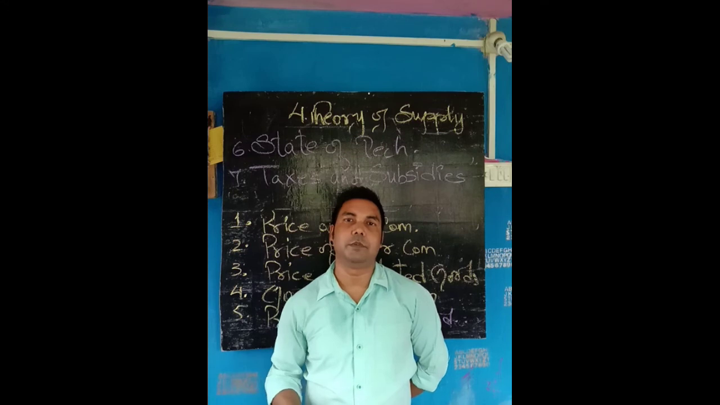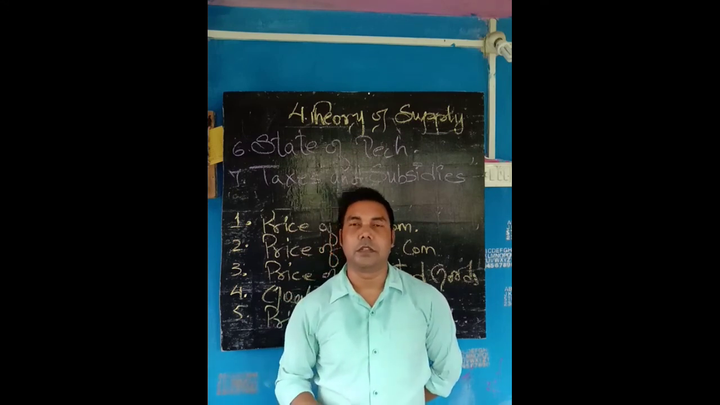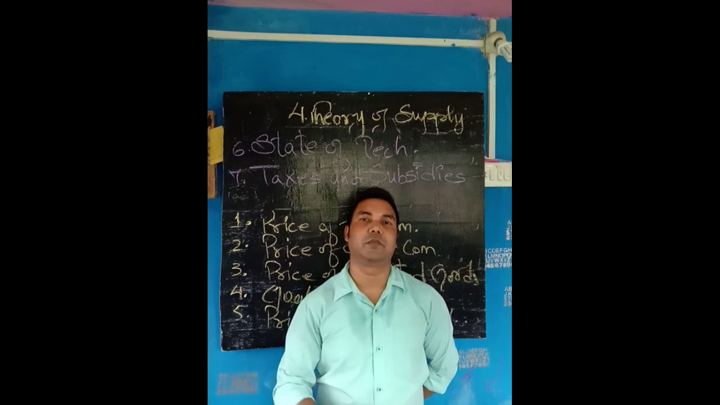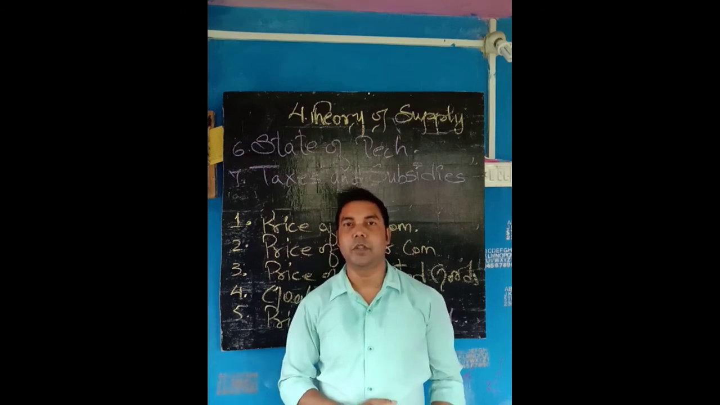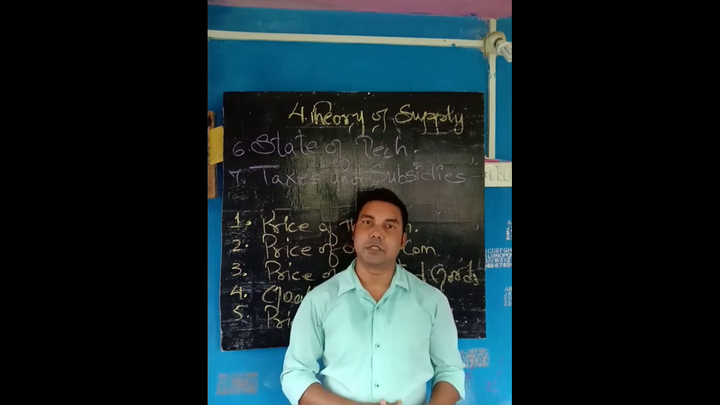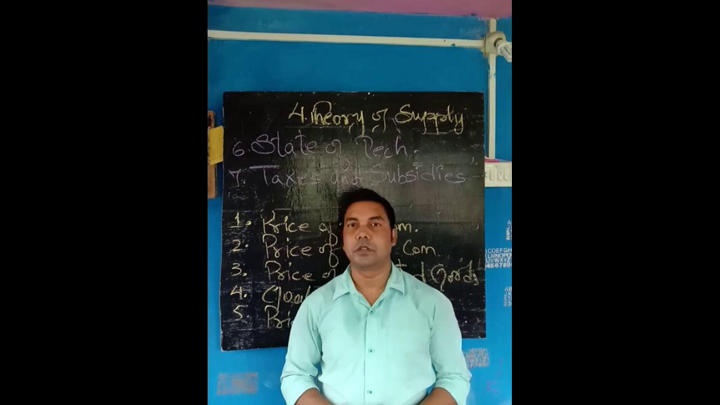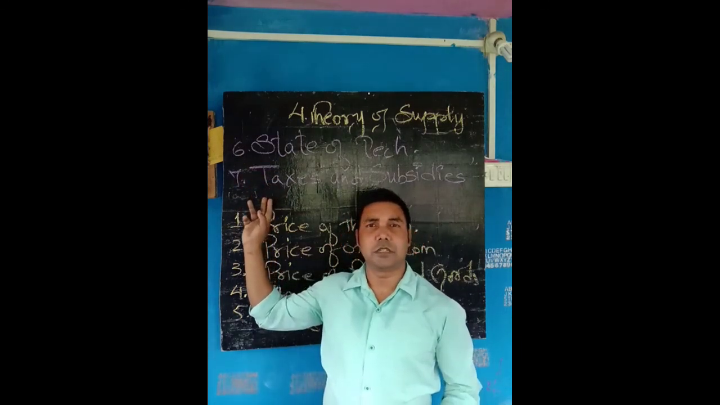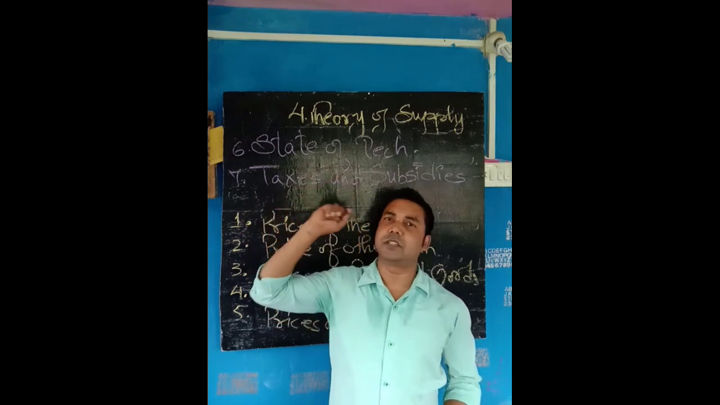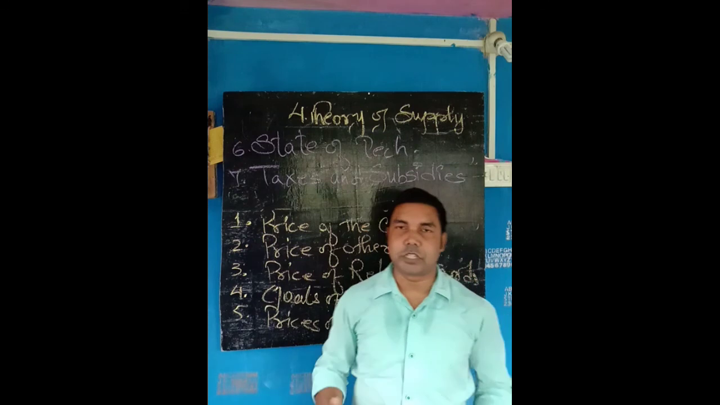And if the producer is getting lots of subsidies or relaxation from the government, then the producer will increase. They will come to the front and they will produce the good. They will take the risk because they are getting the subsidies from the government side, a relaxation in the product. So taxes discourage the producer, and subsidies encourage the producer to produce the goods. Okay, so these are the 7 points which you need to know.